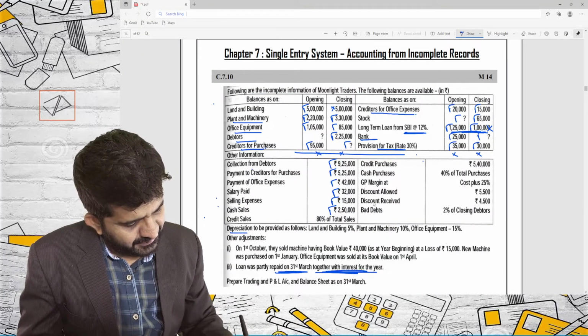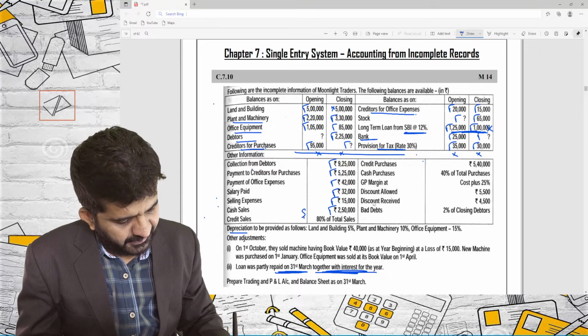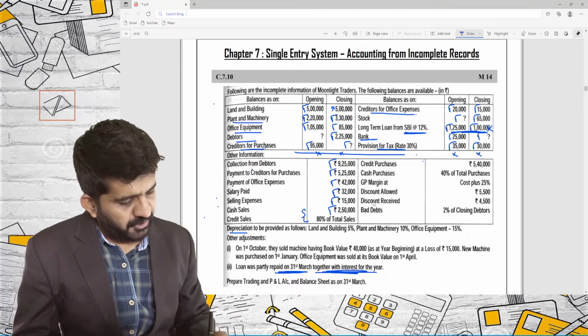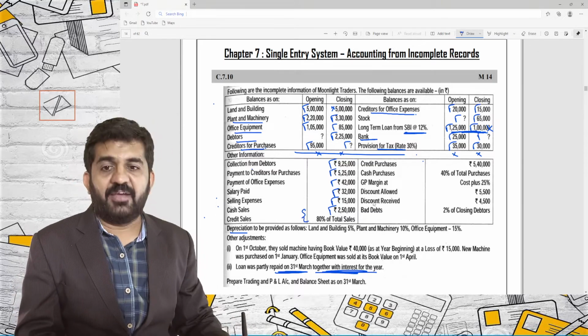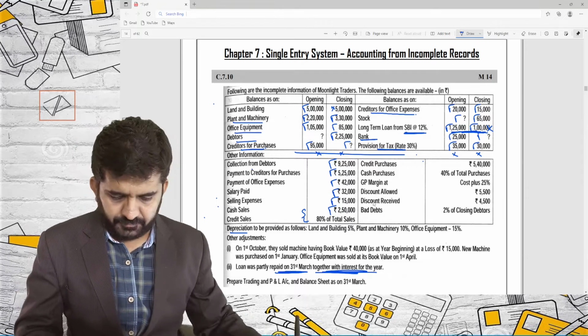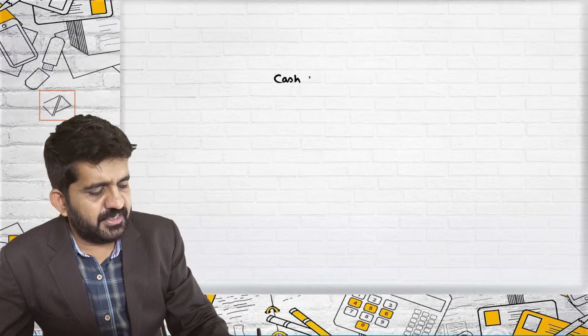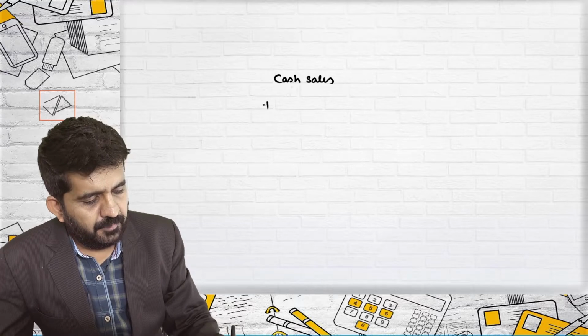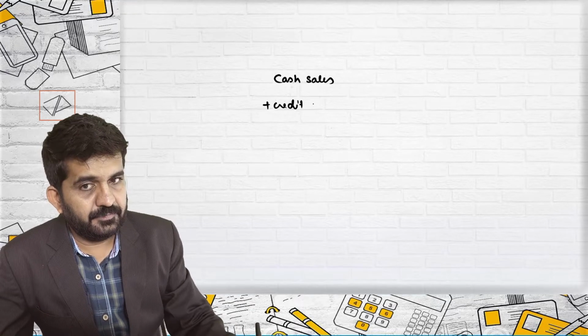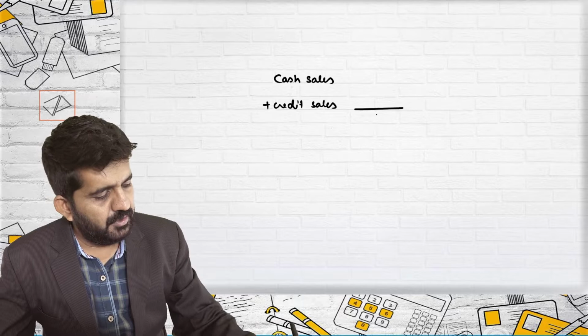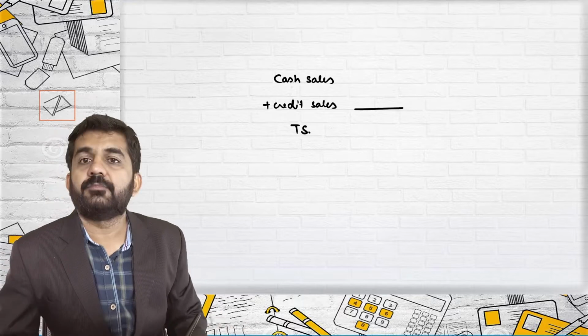Debit effect over here of 2,50,000, we can go ahead. Credit sales is 80% of total sales. Now try to concentrate, what is cash sales? 2,50,000. So I'll have to have some space for working note. Yes, I'm having. Can I say cash sales plus credit sales is equal to total sales?